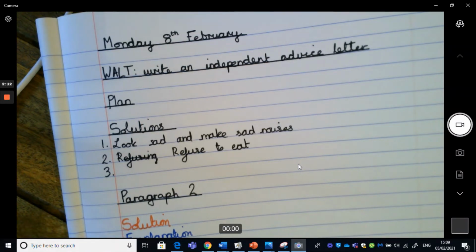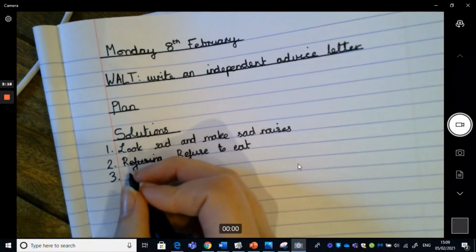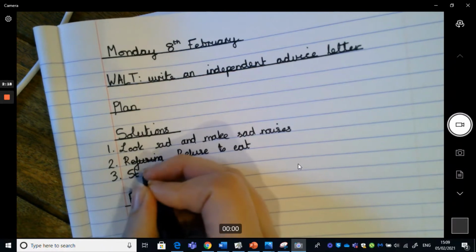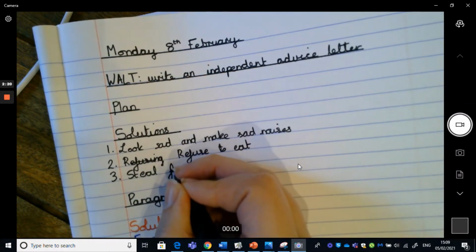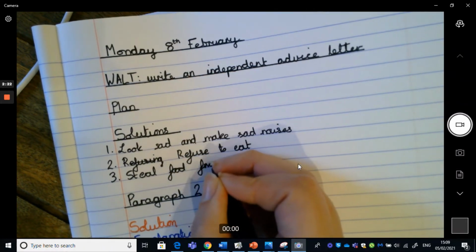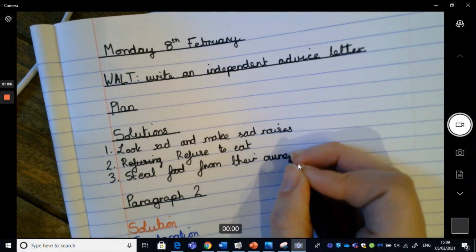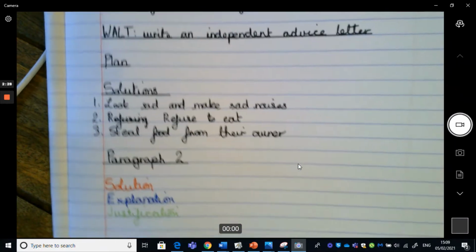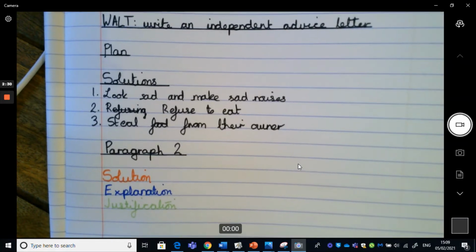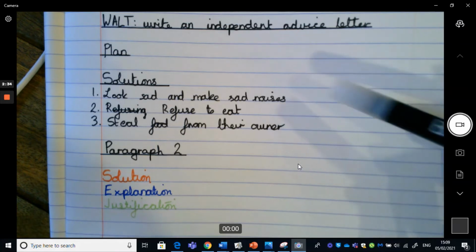And solution 3, we want it to be a bit more extreme. I might have that Buddy should steal food from the owner, which would result in, I think, quite a cross owner. Imagine if your dog stole all of your dinner. So I've planned out my solutions, and that's all you should do at this point.